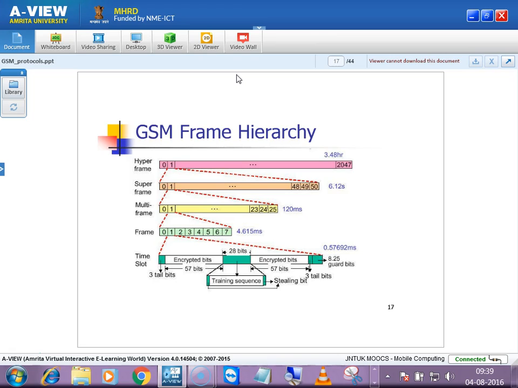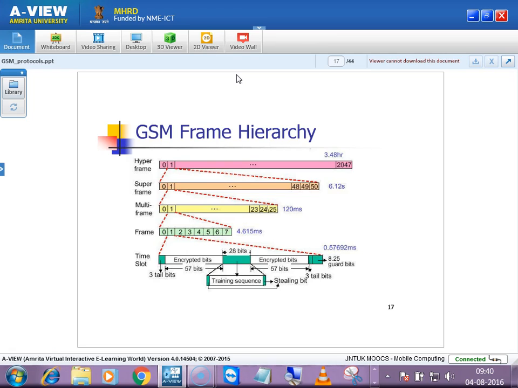So this is a multi-frame. After the multi-frame, we will be having a super frame. A group of slots makes one frame, a group of frames will be a multi-frame, a group of multi-frames will be a super frame, and a group of super frames will be a hyperframe. So what happens in a hyperframe is we will be transmitting all the super frames. Whenever it reaches the maximum, like 50 frames are transmitted, and you want to transmit some more frames, it will go back to slot number 1, and then again it will be transmitted from 0, like hyperframe number 0.